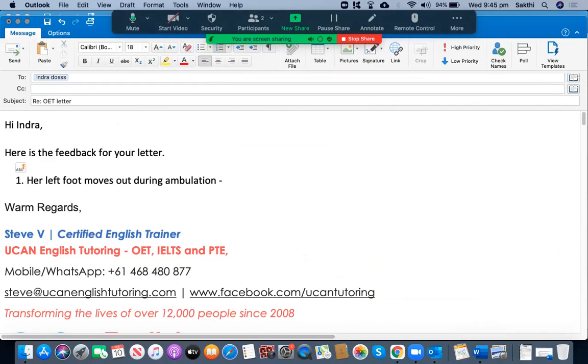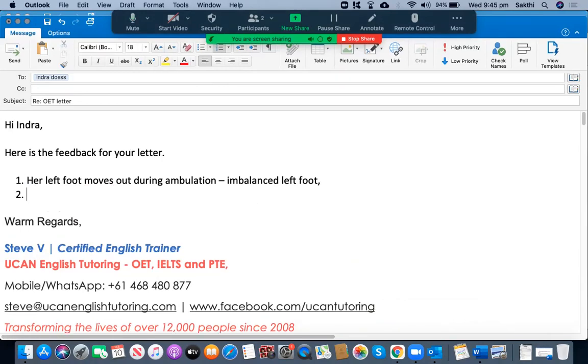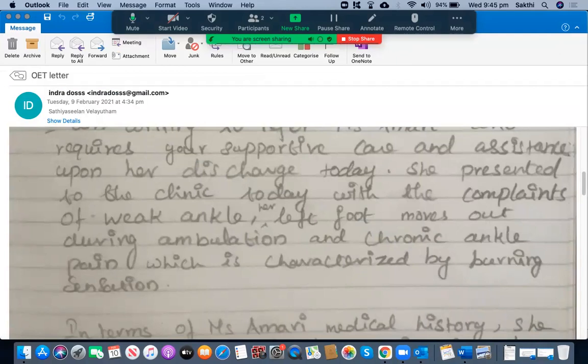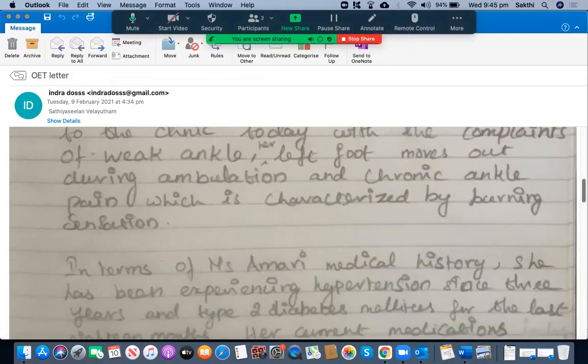Like for example, you can use imbalanced left foot, and then place a comma. That would be much easier. Imbalanced left foot, because it moves out during ambulation. All right, and then chronic ankle pain, which is okay, that's fine. So apart from that, it's all good.